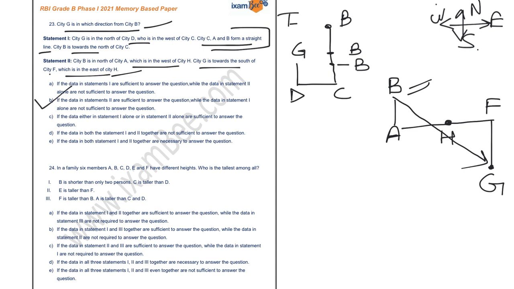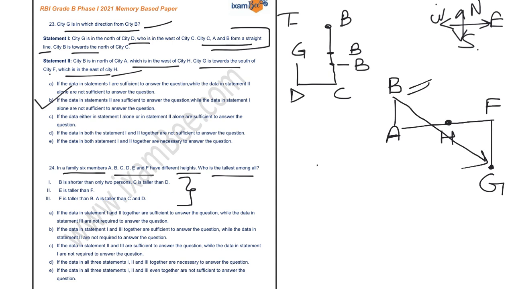Now in the next question, it is given to you that in a family of 6 members, A to F have different heights and you have to find who is the tallest among all. So you have to analyze each and every statement individually first. Now it is given in the first statement that B is shorter than only 2 persons.